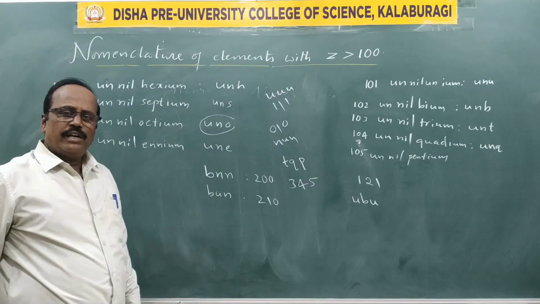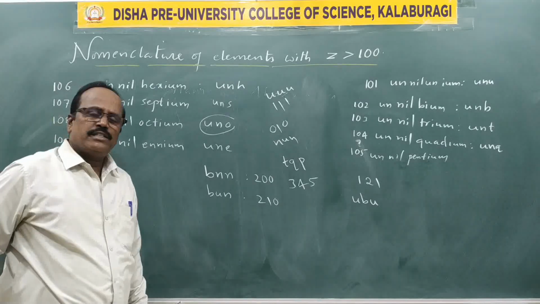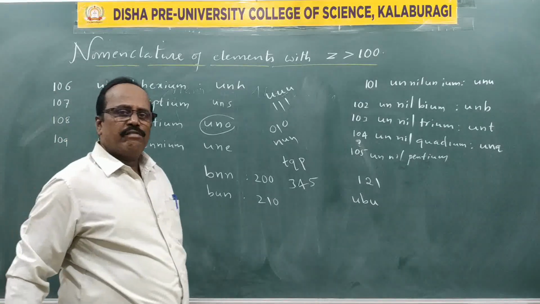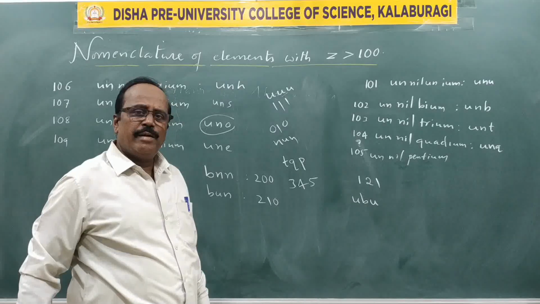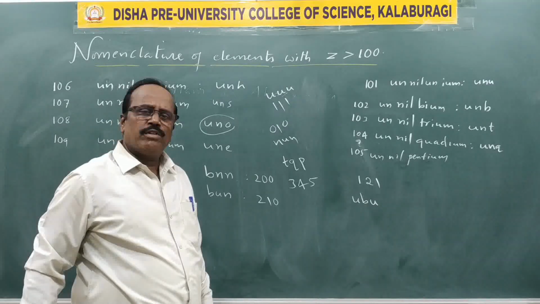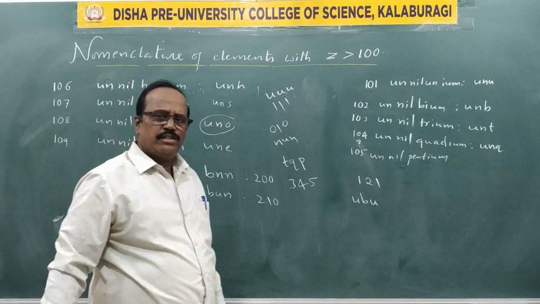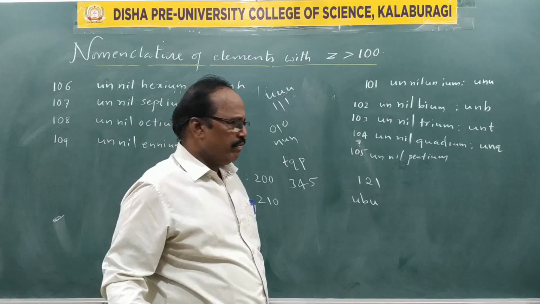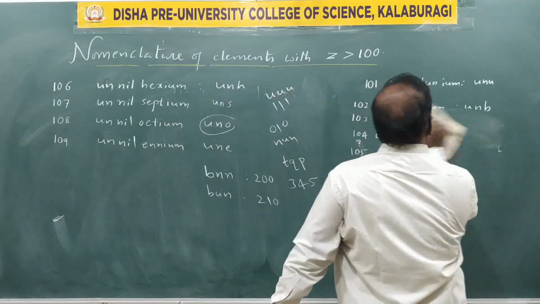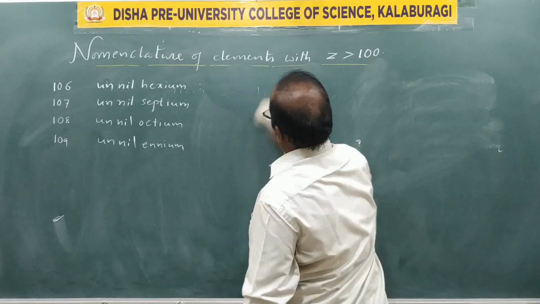What is the number for UNO, or what is the abbreviation of 120? Likewise, they may ask you to name, or they may give you the abbreviation, and we are supposed to give the digits, vice versa. See the NCERT book and go through it without fail. Now we go for the next heading, electronic configuration.